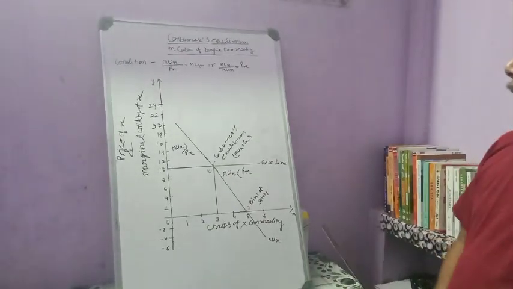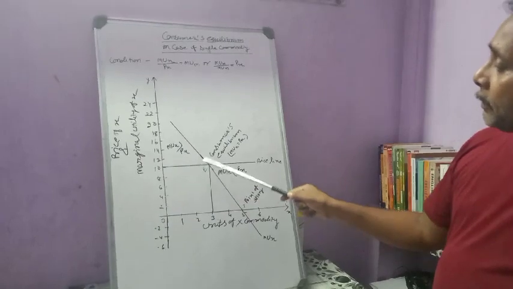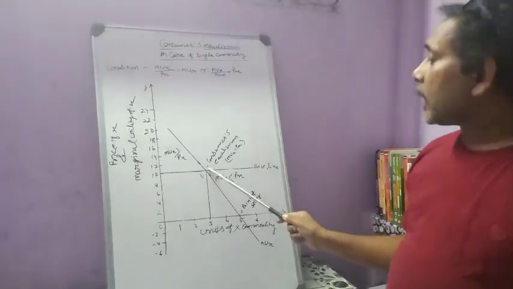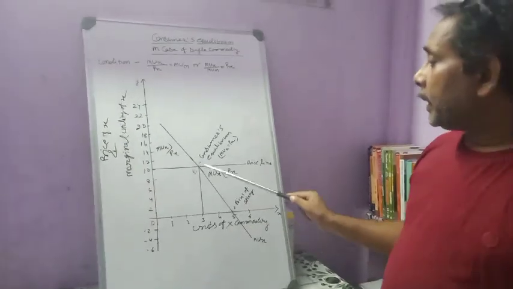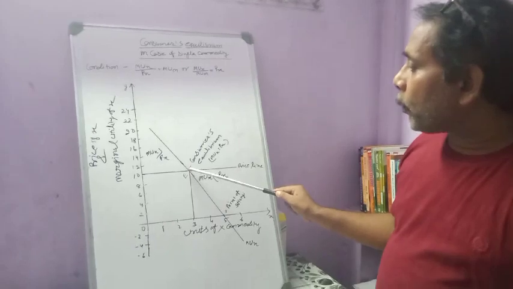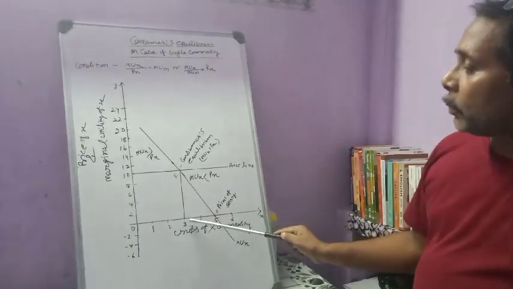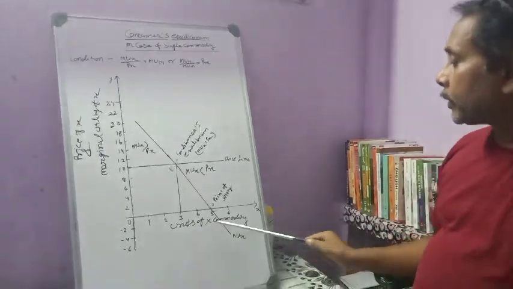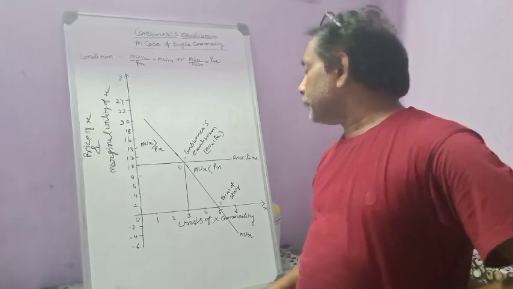So in this diagram we find that a consumer will get maximum satisfaction only at the point where MUX is equal to PX. If we draw a vertical line from the point E, we see that when a consumer consumes 3 units of X commodity, he will get maximum satisfaction.